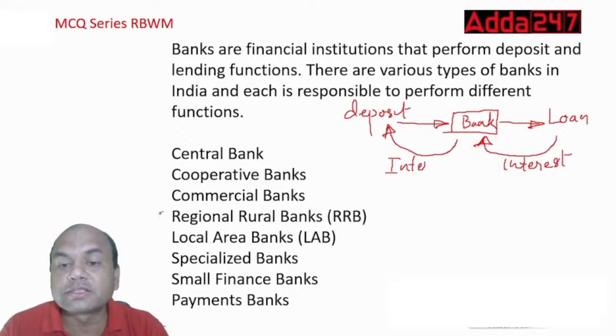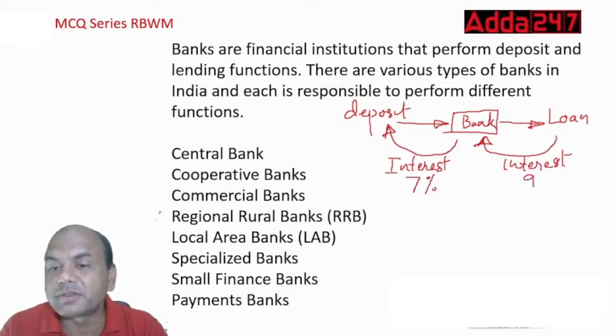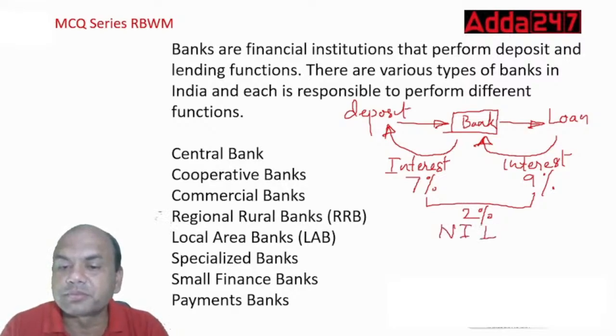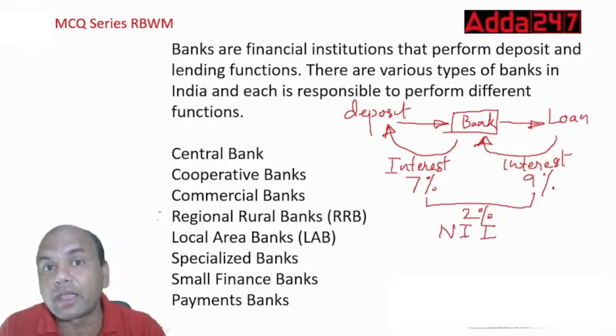Only the difference is that the interest on the deposit will be lesser. Let's say this interest is 7%, then the interest on the loan should be at least 9%, so that the gap of 9 minus 7, that is 2%, is known as NII, net interest income.